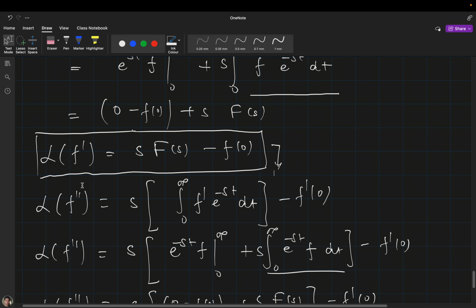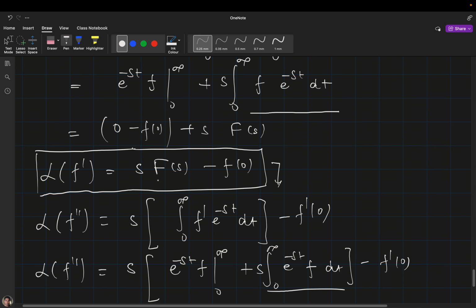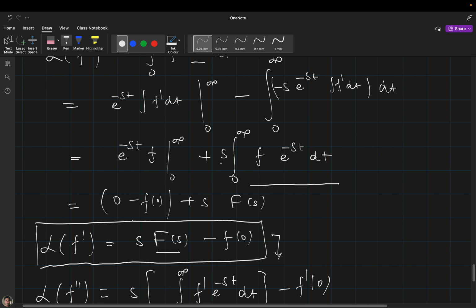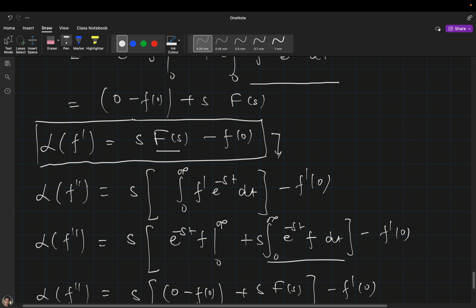So this one will be as it is, s, and we have to look at the place of F(s). You can see that this is F(s) in this case, but when you put f double dash, then in place of f it will be f dash, because when it was a single derivative, the derivative order was reduced by 1. Similarly, in the case of the second derivative, the derivative of f will be reduced by 1 time.